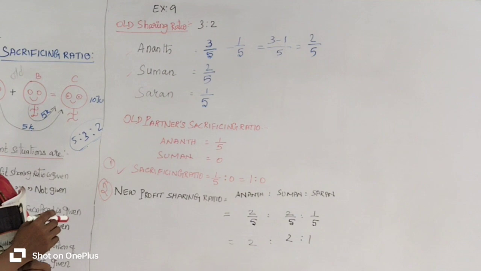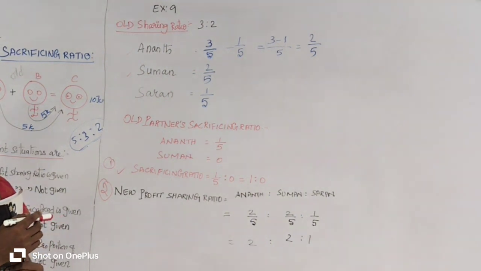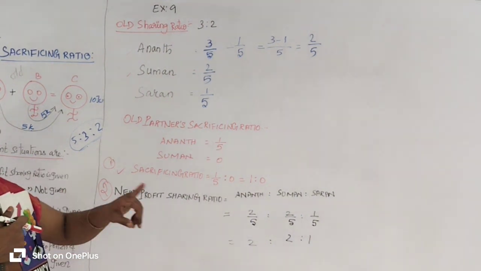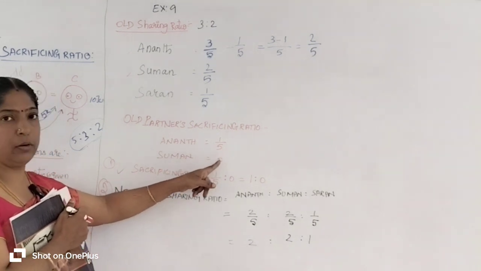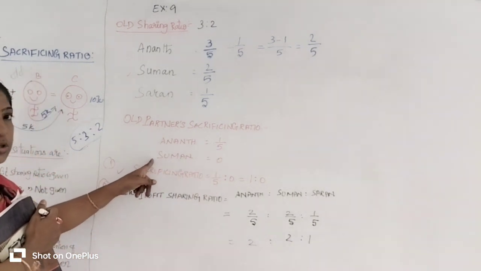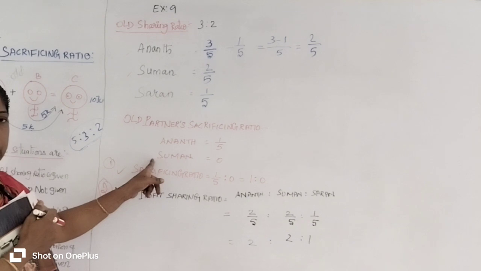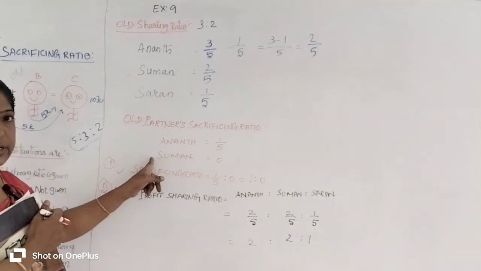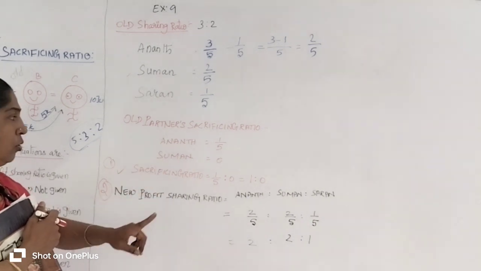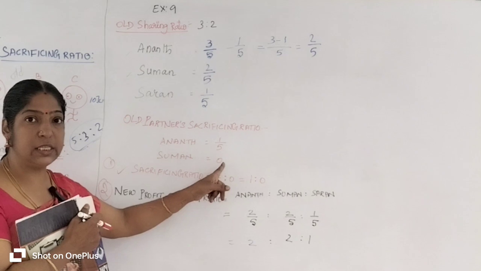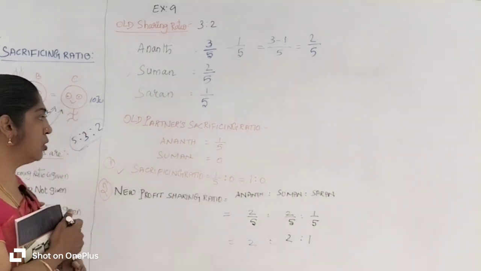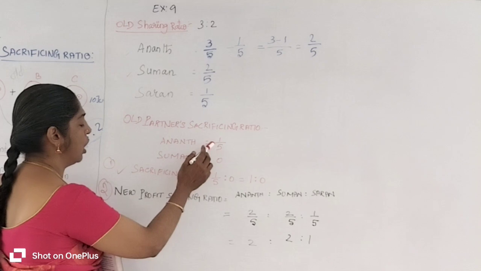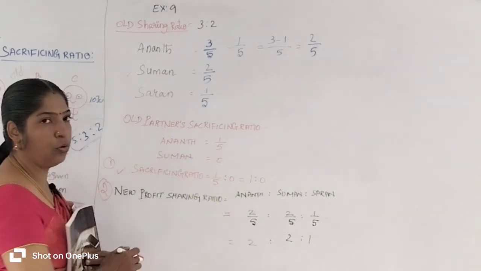Who is sacrificing their share of profit? Anand only sacrifices, 1/5. Suman is also an old partner. Does he sacrifice any share of profit? No, Suman didn't sacrifice any share of his profit, so 0. So the sacrificing ratio is 1/5:0.